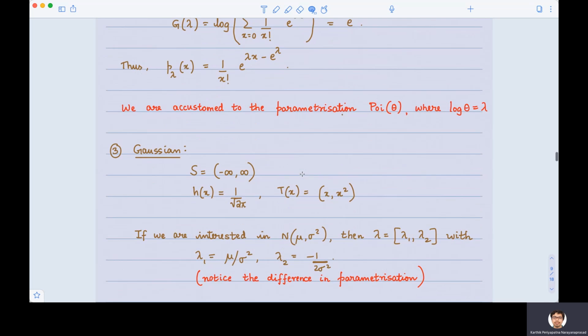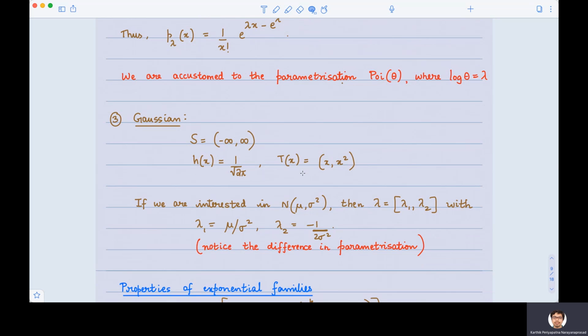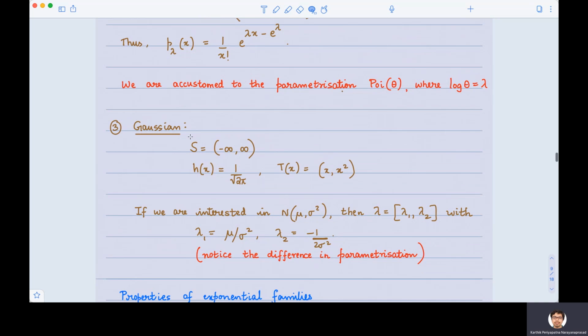Now, finally, I'm going to take the example of a Gaussian distribution. Gaussian, the domain is the whole of reals. H of x, we'll set it as 1 over square root of 2 pi. It's a constant. And t of x is now a vector. Gaussian is parameterized by two parameters, so t of x is now going to be a vector. There are two features, x and x squared.